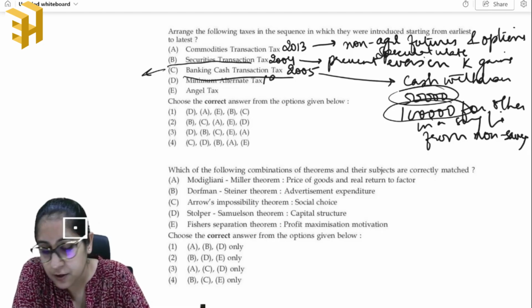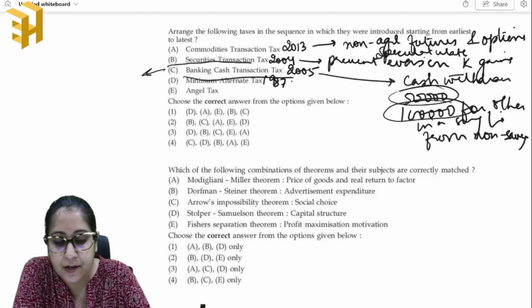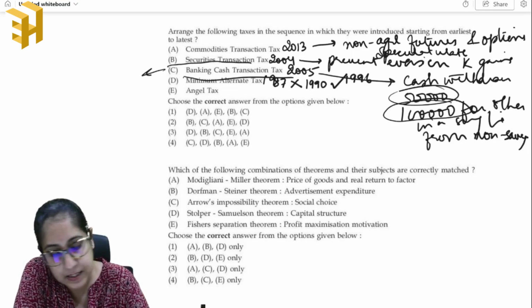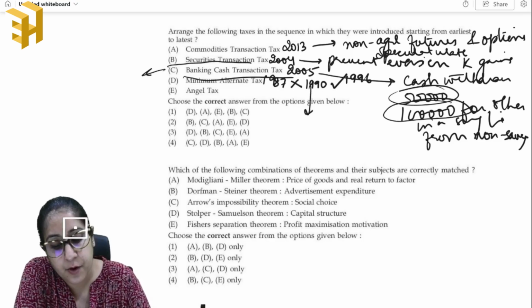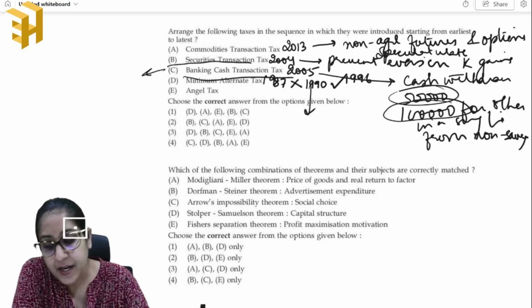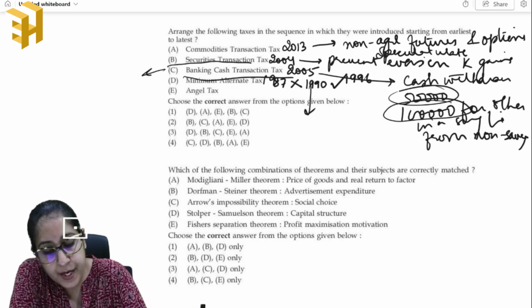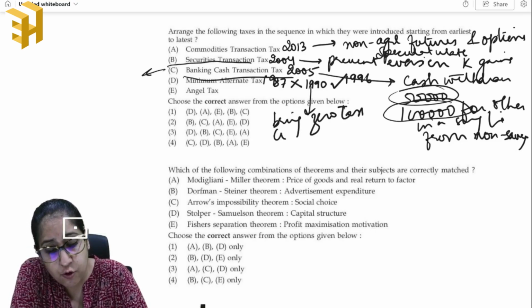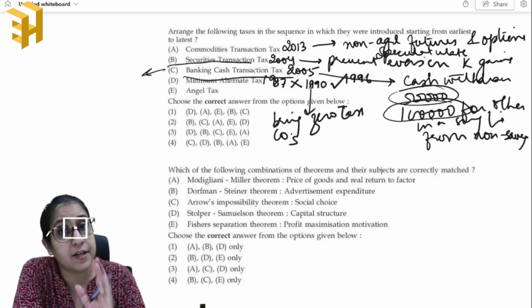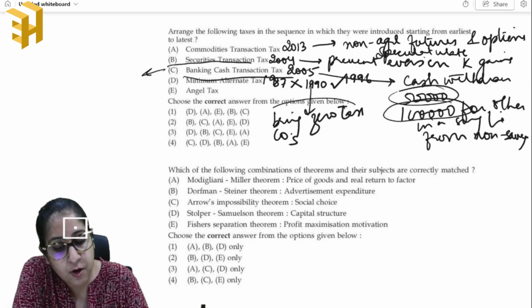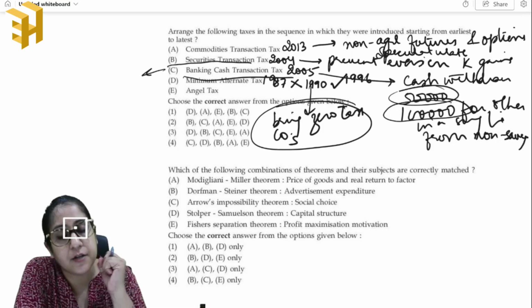It was first introduced in 1987. Then it was withdrawn in 1990. And then it was again introduced in 1996. Right? And what was the major purpose of this tax? Minimum alternate tax was basically to bring all sorts of zero tax companies, those who were showing that they were having high profits but were paying no taxes, right? Its main objective was to bring such companies under the tax net.